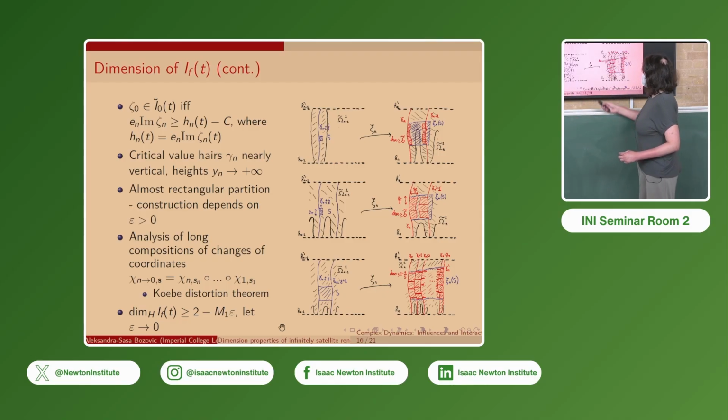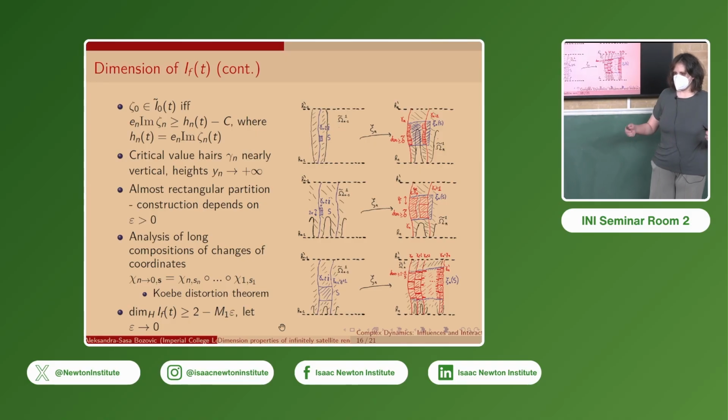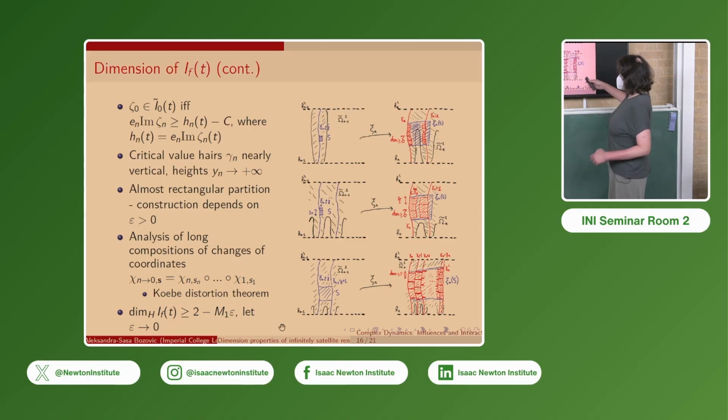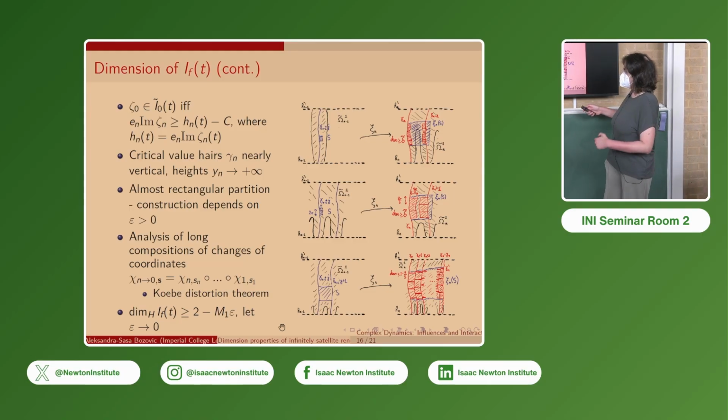There is another case where the contraction factors will be bad, so we can only have some uniform bound less than 1 for them. But the densities will be good, so we can pack these elements of the partition up to some density 1 minus epsilon over 5, where we can make epsilon very small.